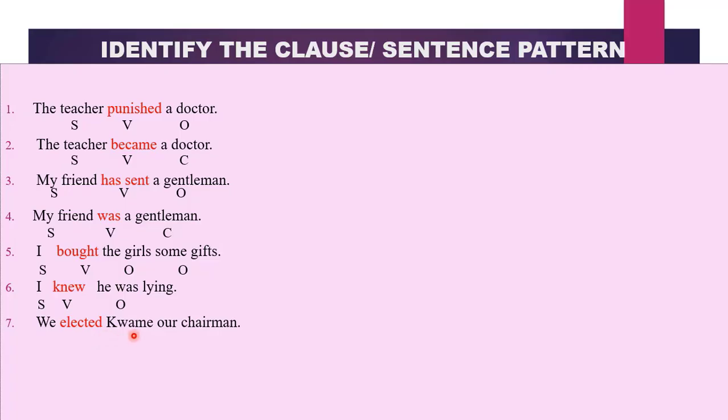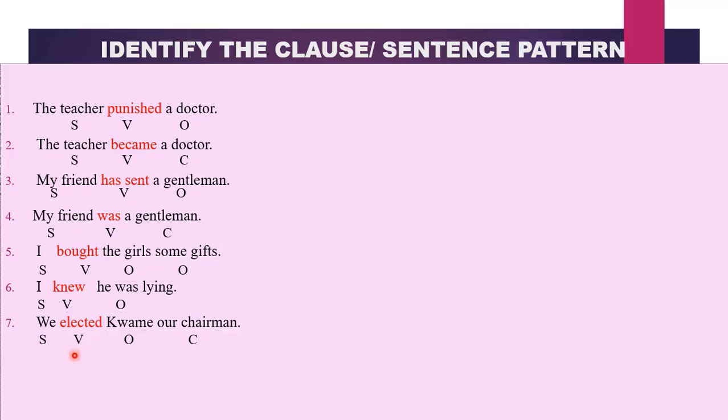We elected Kwame our chairman. We is our subject, right? Elect is a transitive verb. Therefore, Kwame becomes an object. But what about our chairman? It refers back to Kwame. Can you guess the role of this? It is a complement.